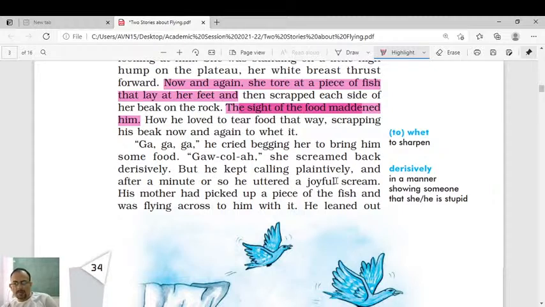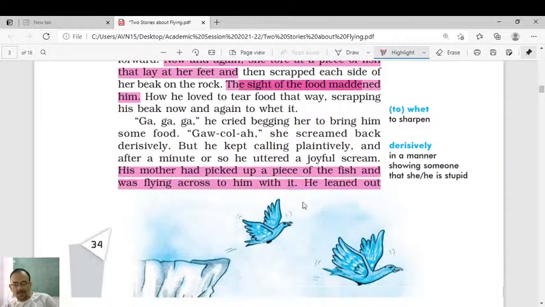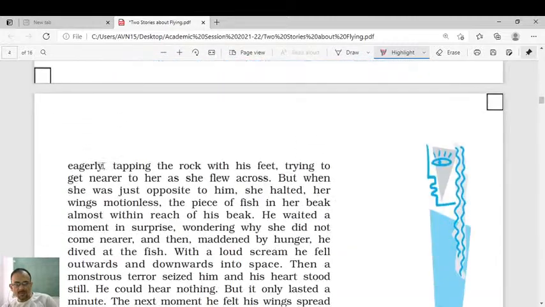But he kept calling plaintively. Plaintively means very sadly. And after a minute or so, he uttered a joyful scream. His mother had picked up a piece of fish and was flying across to him. Okay, see here, his mother had picked up a piece of fish and was flying across to him with it. He leaned out eagerly, tapping the rock with his feet, trying to get nearer to her as she flew across.